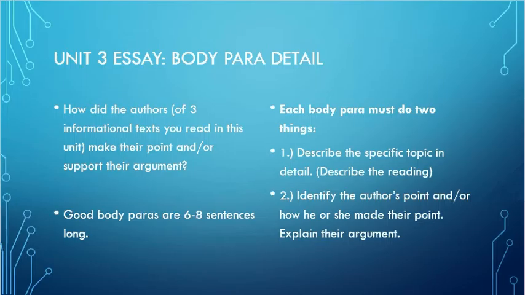Here's another thing to think of. Remember, you need to count these. A good body paragraph is 6 or 8 sentences long. If you spent 4 sentences describing the reading, then you only need to spend 2 sentences explaining it. Or what if you only spent 2 sentences describing it? You need to have 4 sentences explaining it, plus your topic sentence. So you want to make sure that your body paragraphs are nice and decently long, 6 to 8 sentences.